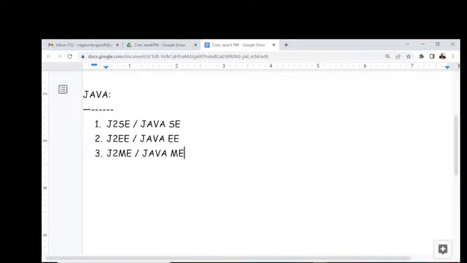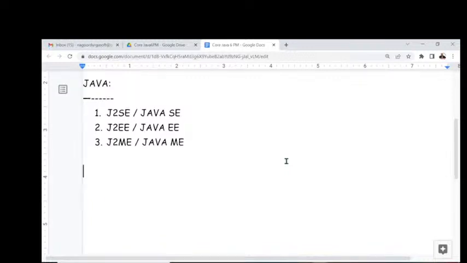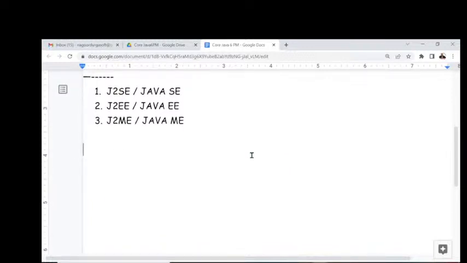Guys, I'm asking you this question now. Tell me, how many parts are available in Java? Three parts. What are the three parts? J2SE, J2EE, J2ME. Java SE, Java EE, and the next one, Java ME. These are the three parts available inside Java. Now onwards, if anybody asks me what parts are available inside Java, I will not say core Java, advanced Java, J2EE. I have to say J2SE, J2EE, J2ME.